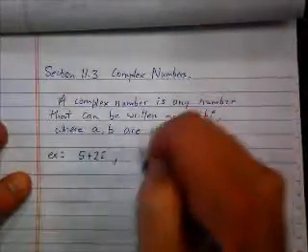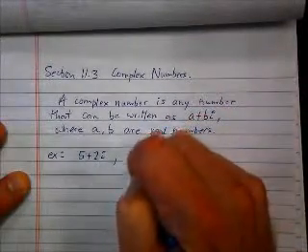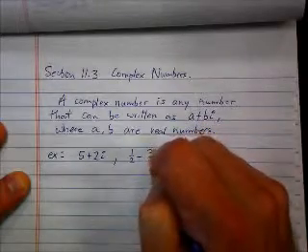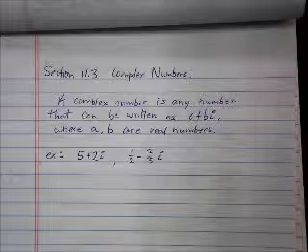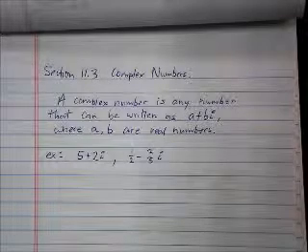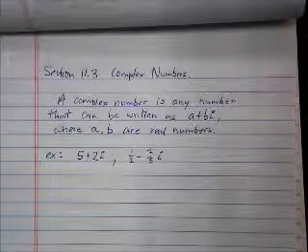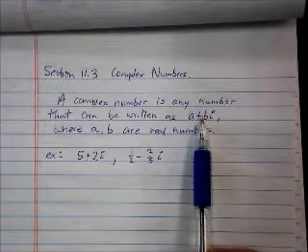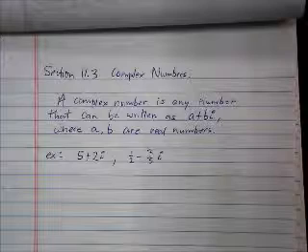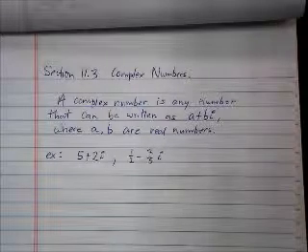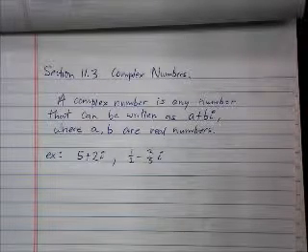How about this one? 1/2 minus 2/5 i. Am I allowed to use fractions? Yeah, a and b can be real numbers, which means I can use fractions. It says I'm supposed to have plus bi. How come I can have minus 2/5? How come that's okay? It's the same as having plus a negative 2/5. That's correct.